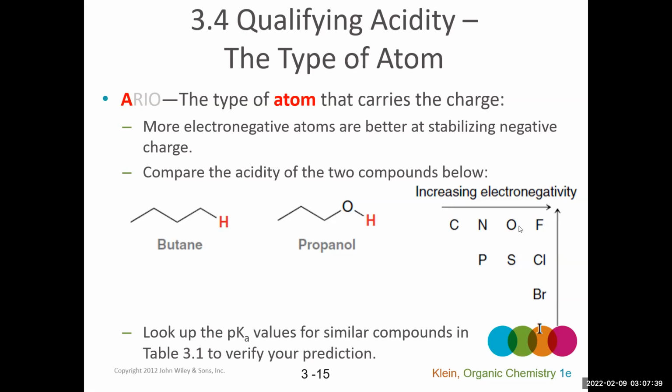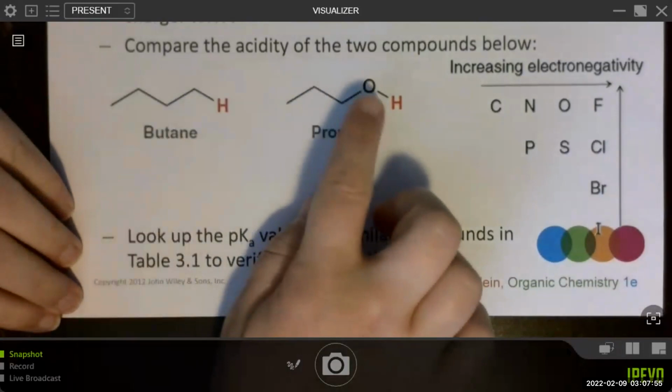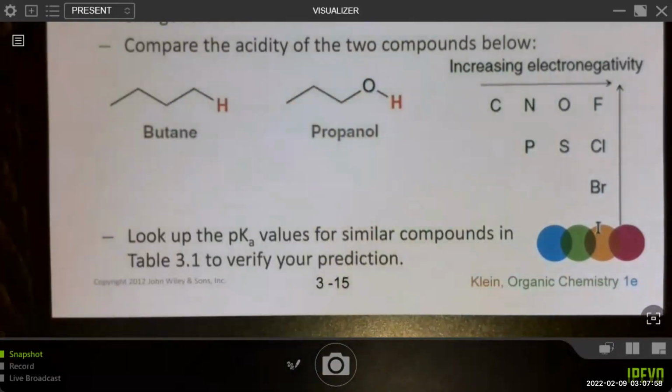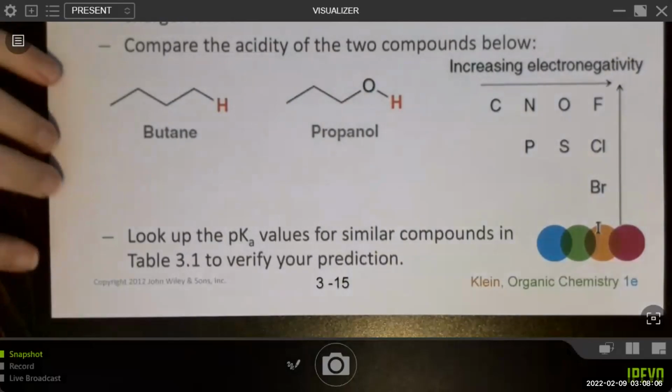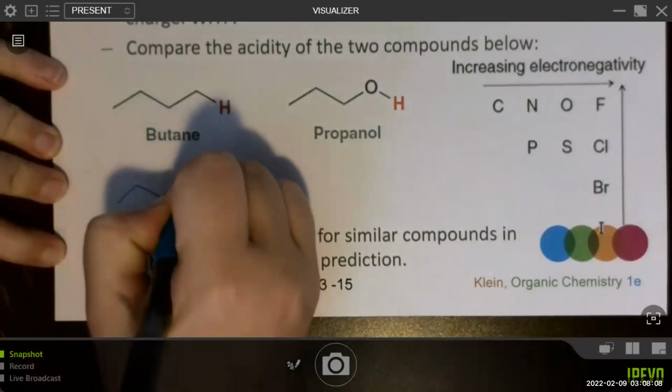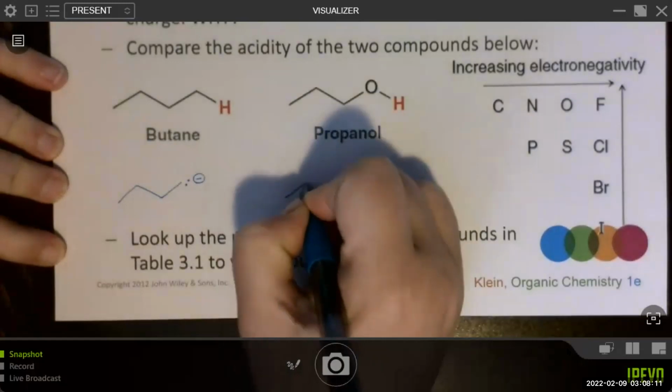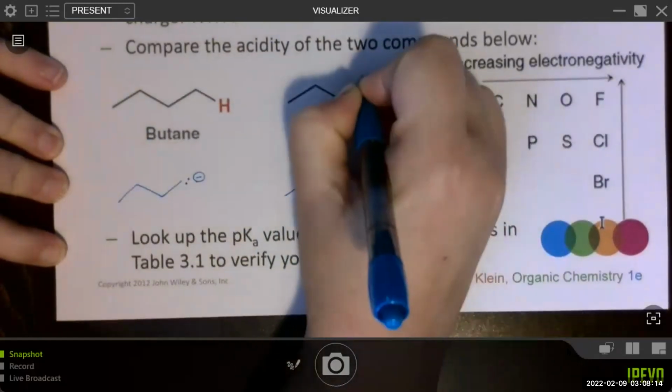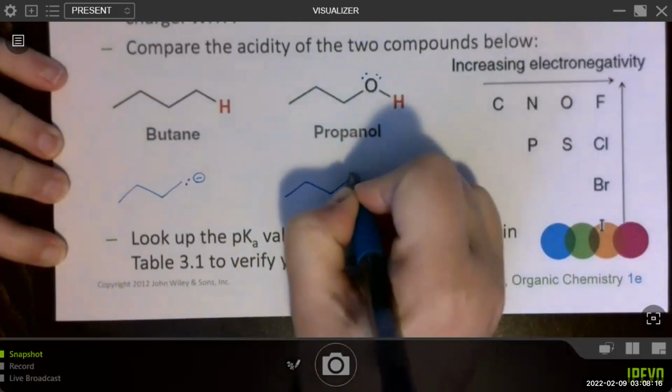Let's go ahead and do an analysis between the acidity of butane and propanol to figure out which one we would predict to be more acidic. So remember, if we want to figure out which is predicted to be more acidic, what we need to do is compare not the structure of the acid, but the structure of the conjugate base. So for example, I'm going to draw in the conjugate base of butane and the conjugate base of propanol.